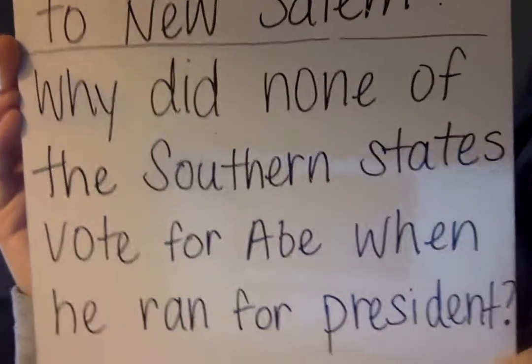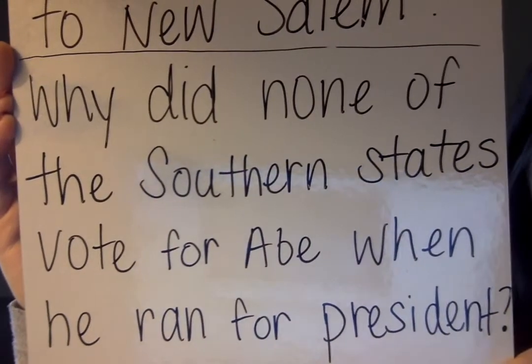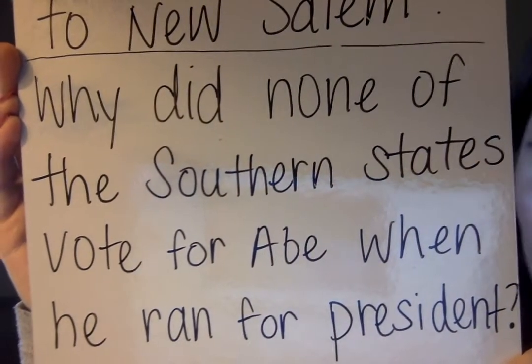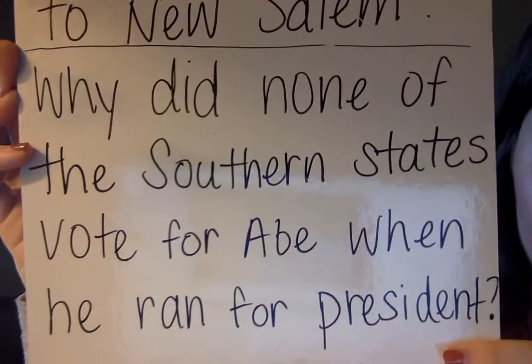So now, friends, I'll need your help with this second question. Let's see if we can follow our steps together. So the second question is, why did none of the southern states vote for Abe when he ran for president?